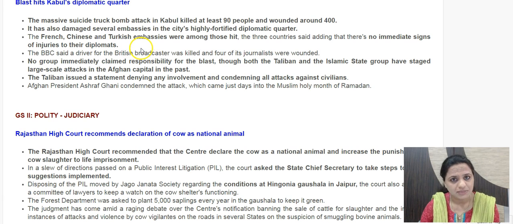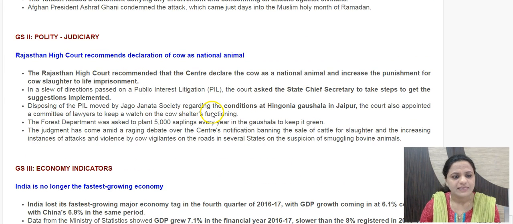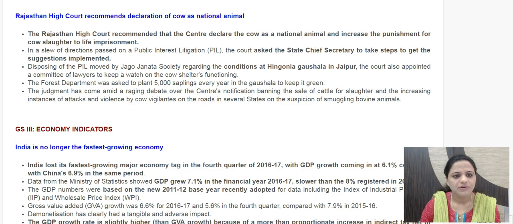French, Chinese, Turkish embassies were specific embassies that were hit due to this. Though there were no casualties from the embassies, a BBC driver is reported to have been killed in this attack. So no group so far has taken responsibility for it, though Taliban and Islamic State have presence here and they have done such attacks earlier in Afghanistan. So Taliban has, by the way, issued a statement saying that they have no involvement in this attack and they condemn all attacks against civilians.